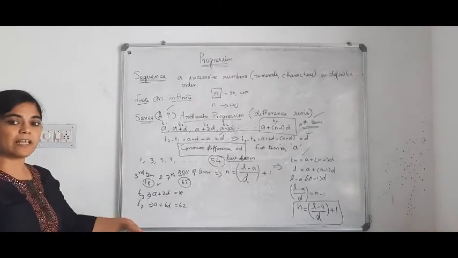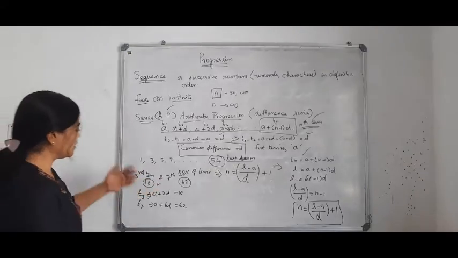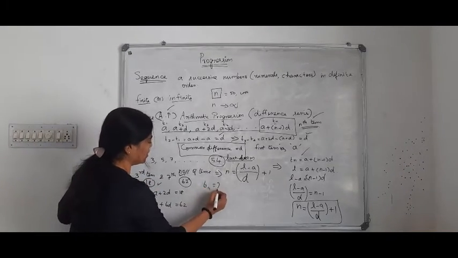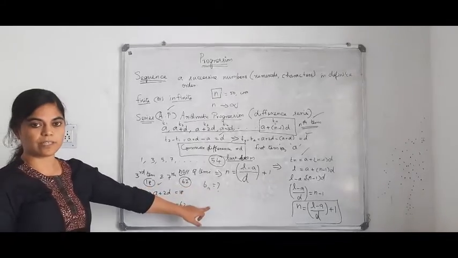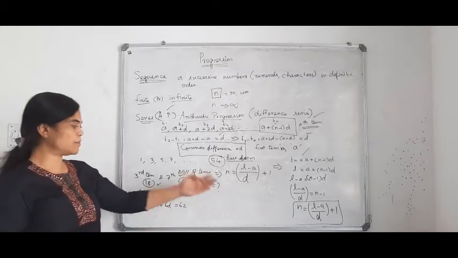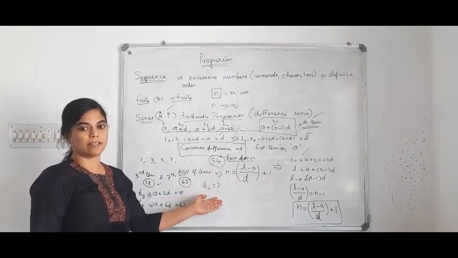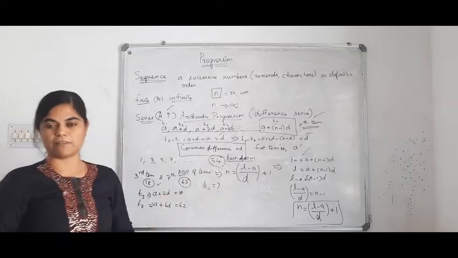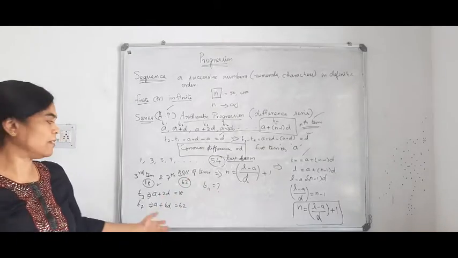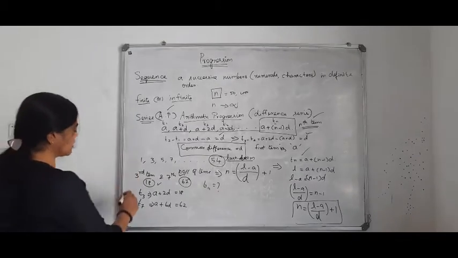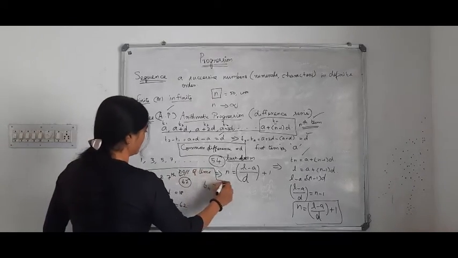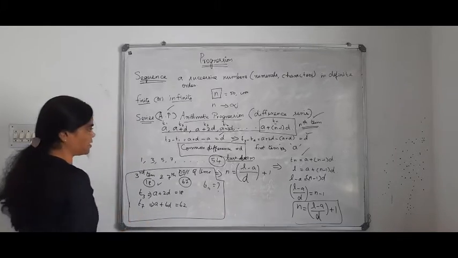After finding a and d, suppose you are asked to find another term, T11. You will be given the third and 7th term, and then the T11 term is asked, which means you just find a and d and then substitute a and d in this T11, then find the T11 term. This will be a repeatedly asked question in JEE, this kind of question. Let us solve some questions related to this AP.